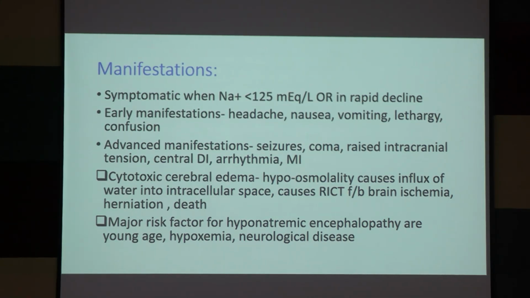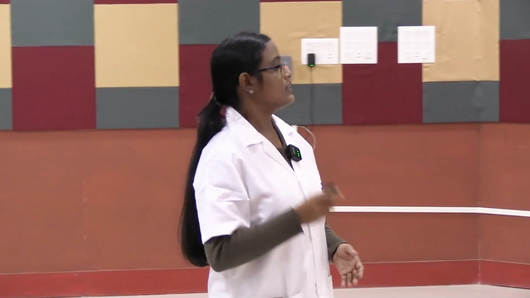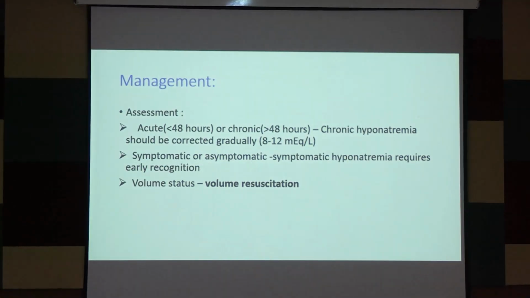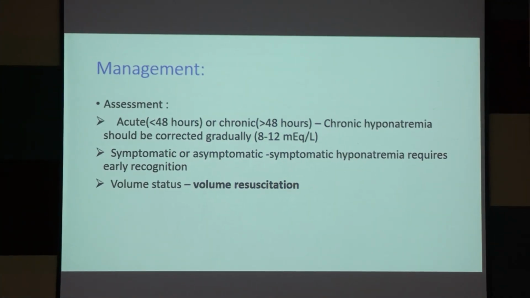Okay. Next, the management part. Managing hyponatremia is very critical also. You have to go very cautiously. You have to consider a few points when treating hyponatremia. First, look at whether it is acute onset or chronic onset. Acute onset means less than 48 hours, chronic means more than 48 hours.